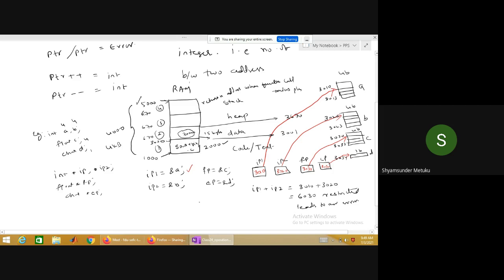Yeah. Next one. When I say IP1 minus IP2, is equal to how much?